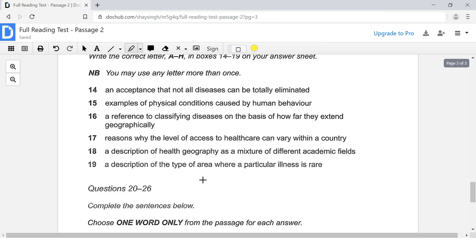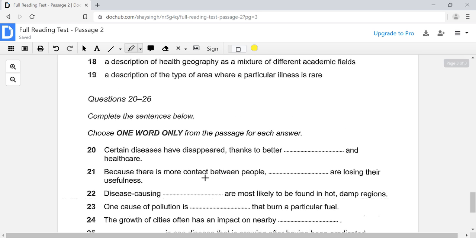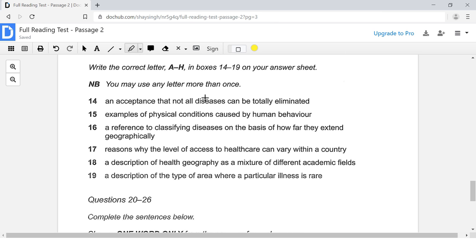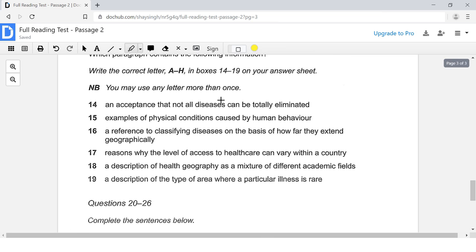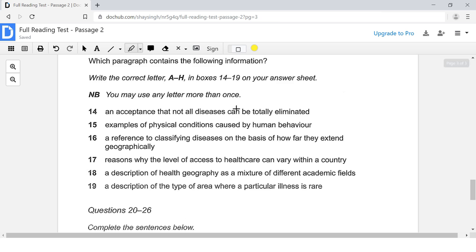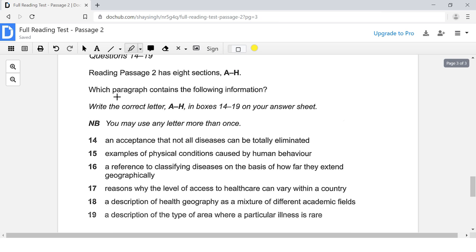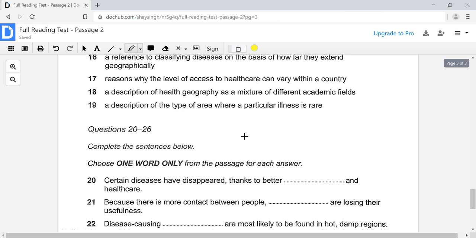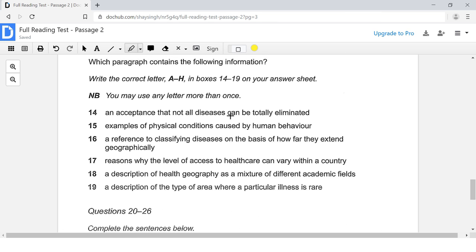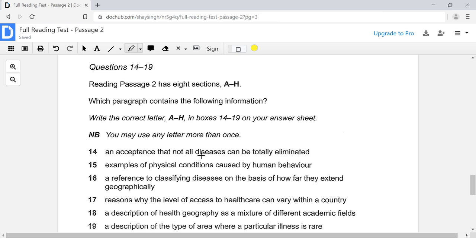So what we will do is we will do these easy questions first, and then we will do this question set. But before we do these sentence completion questions, we still have to mark the keywords. So we're going to be marking the keywords from the paragraph location question so that we can have these keywords in the back of our minds when we are searching for our answers to these easy questions, so we can be in a better position to answer these when we return to them at the end. So let's go ahead and start to mark these keywords.